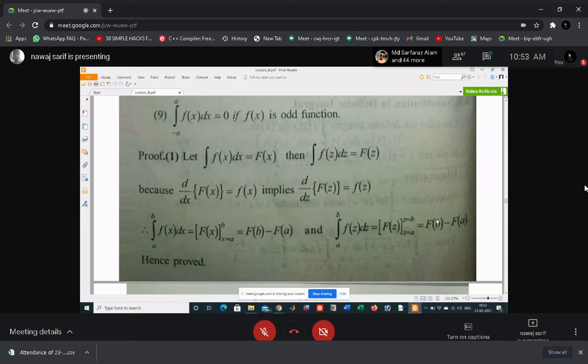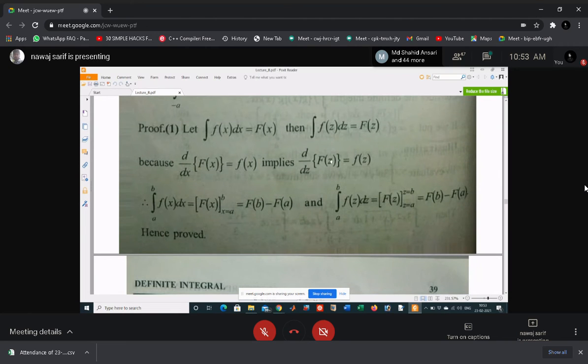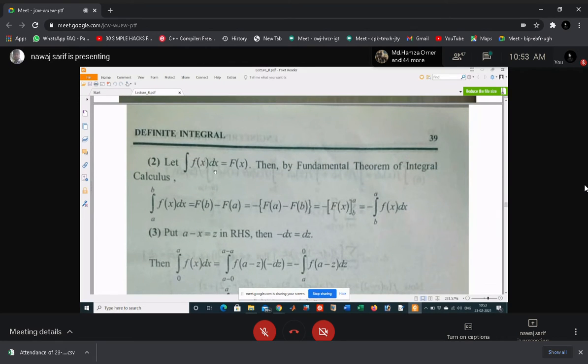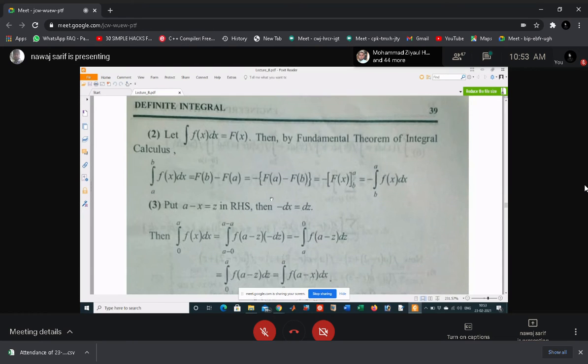Both are constants and the same, so the two integrals are the same. You can easily prove this using the fundamental theorem. Just see the proofs.